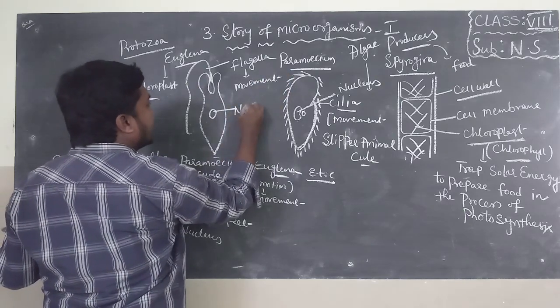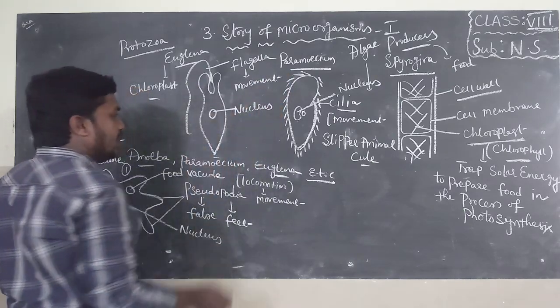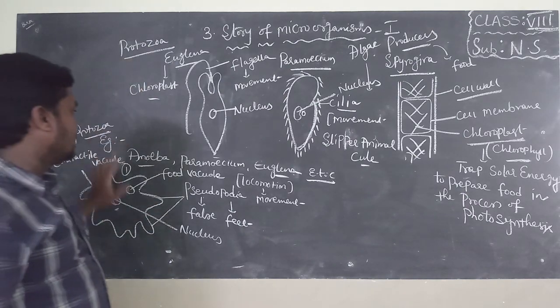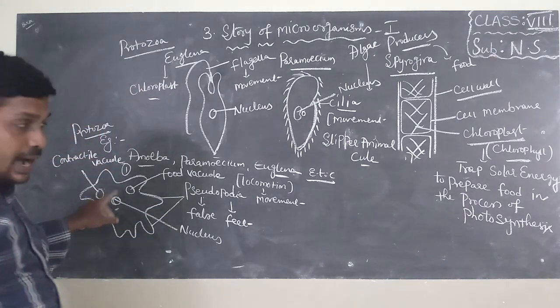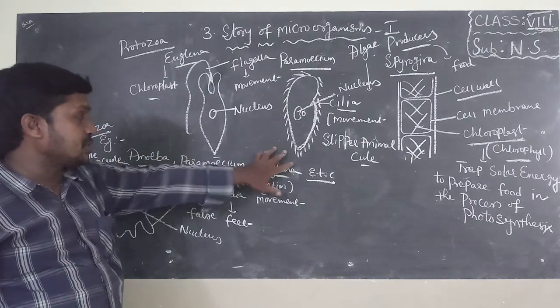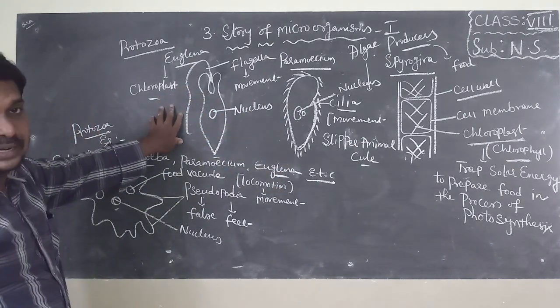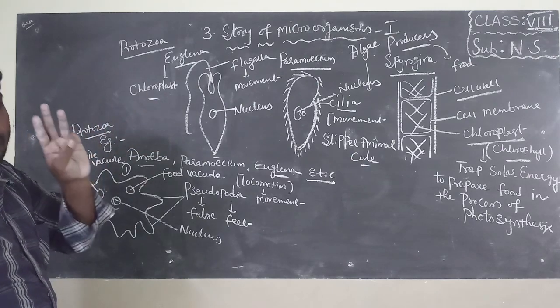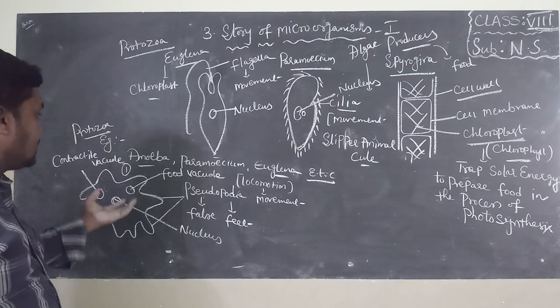They have a nucleus. If you observe here, we learn three types of protozoans here: amoeba, paramecium, euglena, etc. There are so many, but in this class we learned only three types.